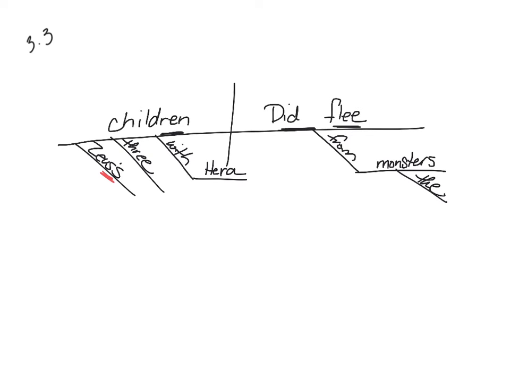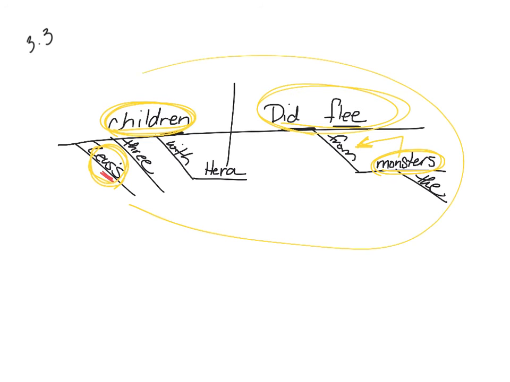So, if the test asks you what is the verb, you are going to say did flee. If the test asks you what preposition matches monsters, you're going to say from. If the test asks you what would Zeus's dangle under, you're going to say children. It's going to ask you to describe what this diagram would look like.